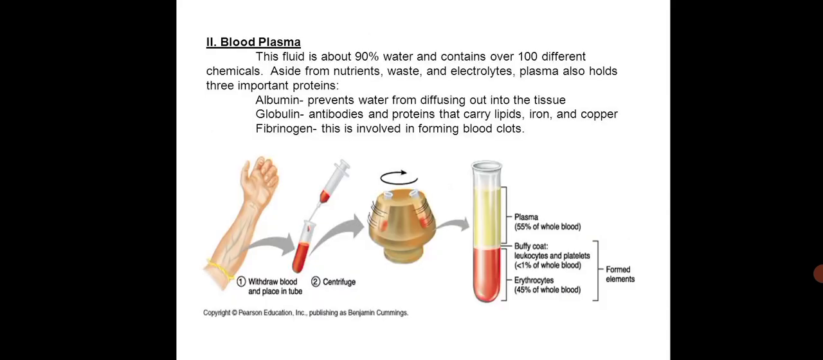The next one, the blood plasma is a fluid about 90% water and contains over 100 different chemicals: amino acids from nutrients, and electrolytes. Plasma also holds three important proteins: first albumin, second globulin, third fibrinogen. Albumin prevents water from diffusing out into the tissues. Globulins are antibodies and proteins that carry lipids, iron, and copper. Fibrinogen is involved in forming blood clots.